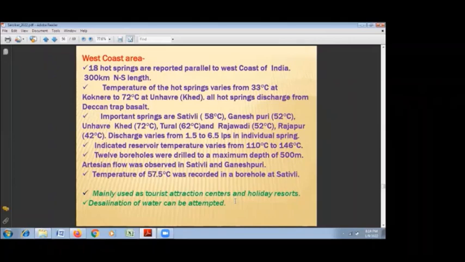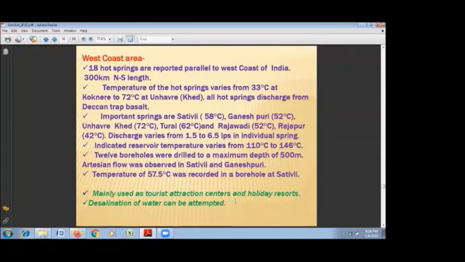The important springs are Sativali, Ganeshpuri, Unavare Khed, which is having maximum temperature 72 degrees centigrade on the surface, and Tural. And efforts were put to establish some power generation binary cycle demonstration power plant at Tural. The efforts are still on. The indicated reservoir temperature, that is the down deep reservoir temperature based on the aqueous geothermometry, that is based on the water composition, is up to 140 degrees centigrade in this area.